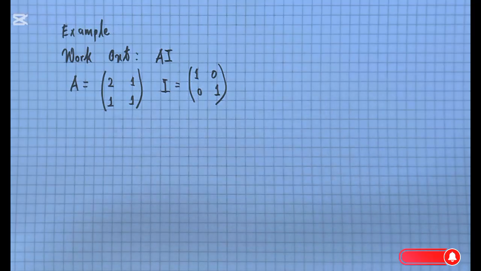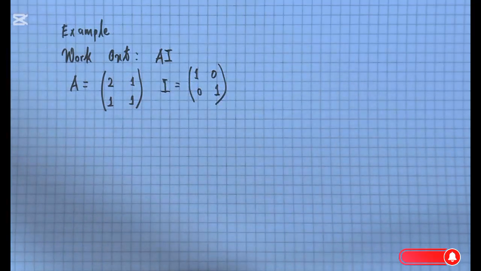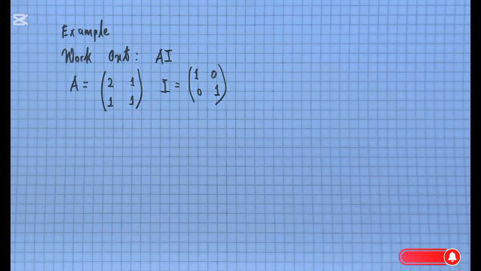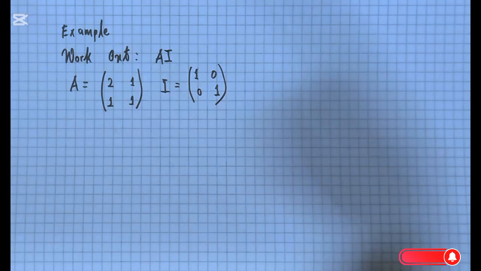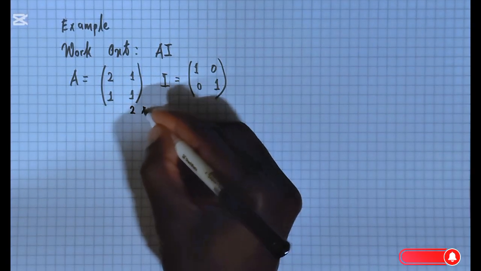And of course, matrix I is an identity matrix. You can see that the elements in the main diagonal are all 1, and all the other elements within the matrix are 0. All right, so that there is an identity matrix of order 2 by 2. So before we multiply matrices, we always want to check on compatibility. So you can see that this here is a matrix of order 2 by 2.